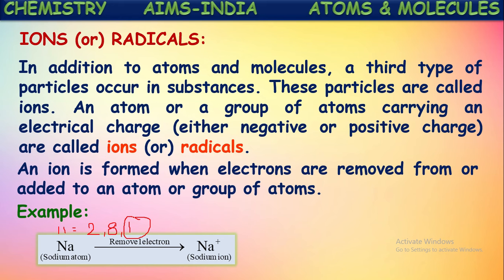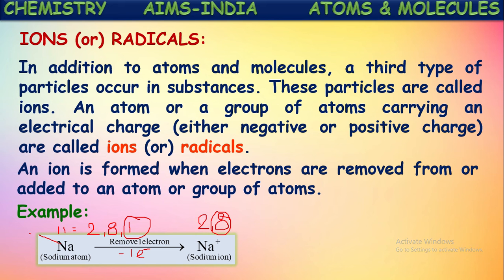So in chemical reactions sodium will lose its last valence electron, and hence it becomes stable with the configuration 2, 8. What happens after losing an electron? The configuration becomes 2, 8. Now in its last shell there are 8 electrons, so it becomes stable like neon. As it is losing one electron, it will get 1 unit positive charge. How does it get this positive charge on losing one electron? Let us see that also.